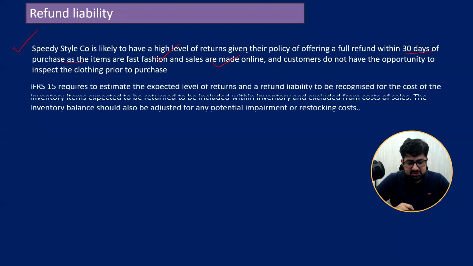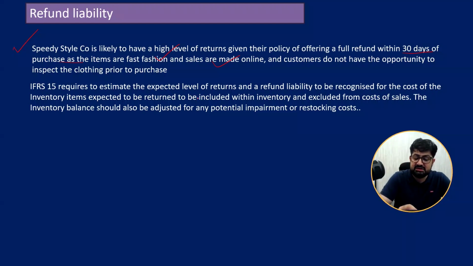So now, what does IFRS say? IFRS 15 requires estimating the expected level of returns, and a refund liability to be recognized. The cost of inventory items expected to be returned should be excluded from the cost of sale. Inventory should also be adjusted for any potential impairment. That is what IFRS says.